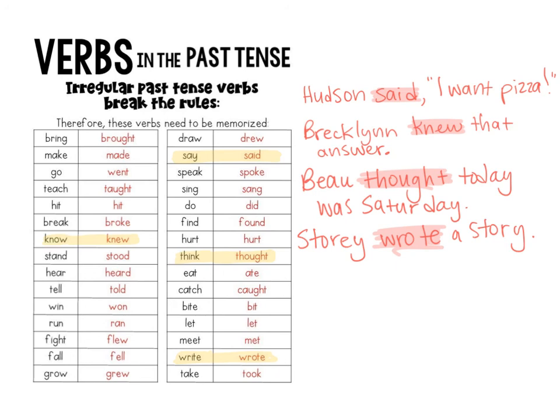So those are some irregular past tense verbs. So just be aware that not every verb is going to end in ed when it's in the past tense. So when in doubt, think, oh, that doesn't sound right. So really listen as you're doing your writing especially and think, is that how I would say that if I were talking? And if it's not how you would say it, think, how else would I say that this happened in the past? And here's a good chart to help you think about that.